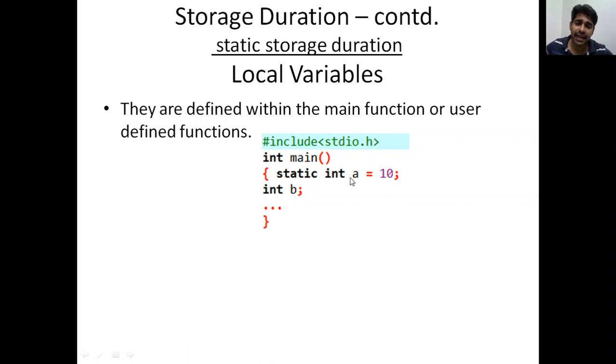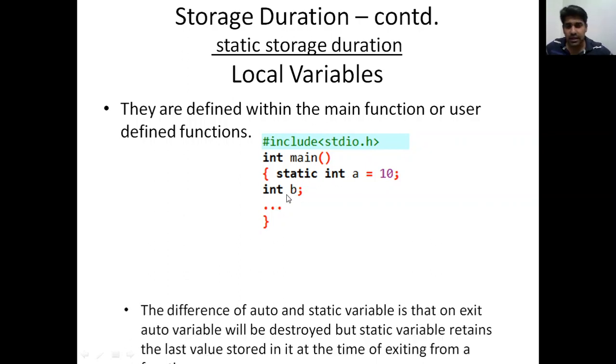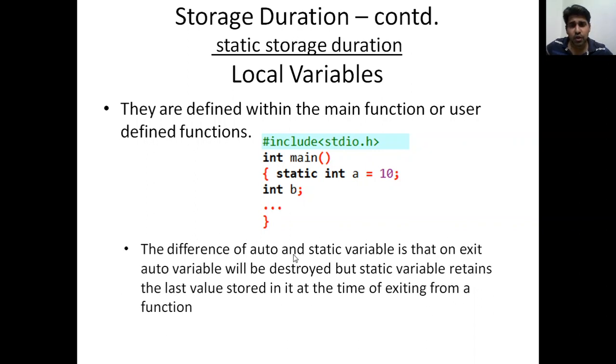What is the basic difference? Here I have defined A as static and B as a normal one. A is a static variable and B is an auto variable. On exit, the auto variable will be destroyed. Once the program execution is completed, B will be destroyed. But what happens to A?